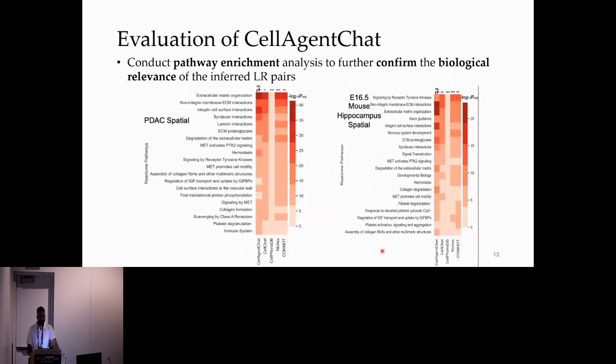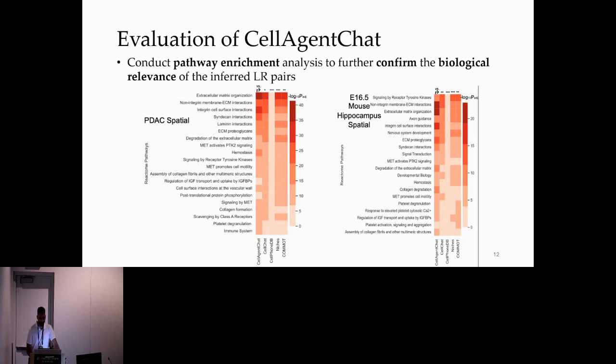Finally, we proceeded to conduct pathway enrichment analysis to further confirm the biological relevance of the inferred ligand receptor pairs. We compared the enrichment p-values for relevant pathways using ligands and receptors from the top 100 significant ligand receptor pairs from each method. The pathway enrichment analysis for CellAgentChat was in general better than other methods as seen in the statistical significance scores at the top of the plots here.